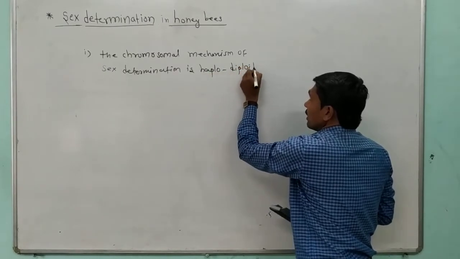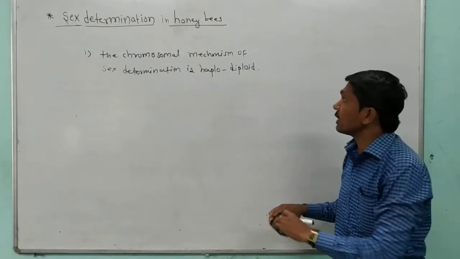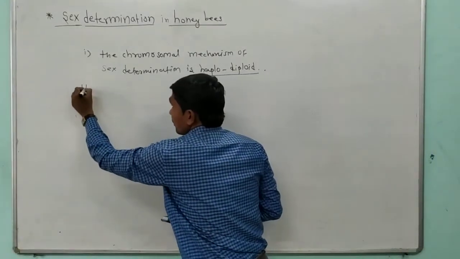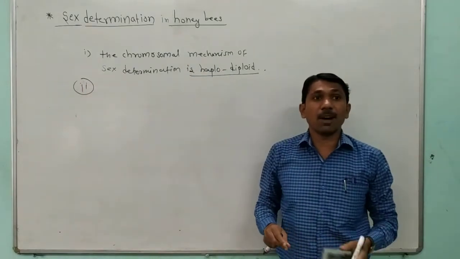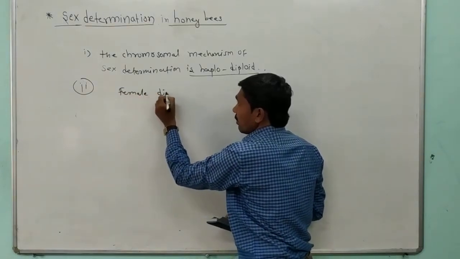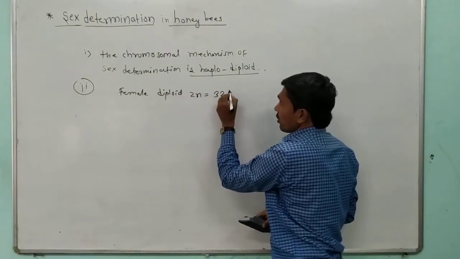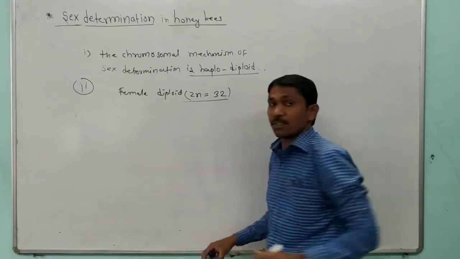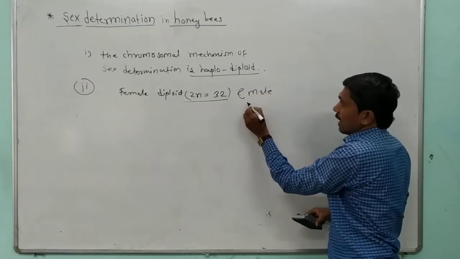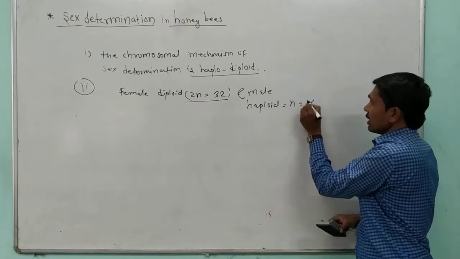In this, the female is diploid, that means 2N is equal to 32 chromosomes, and the male is haploid, that means N is equal to 16 chromosomes.